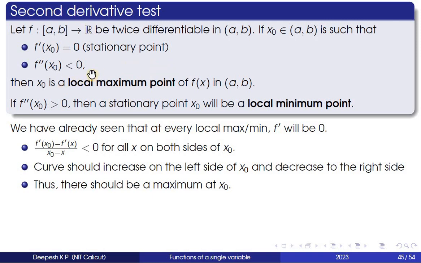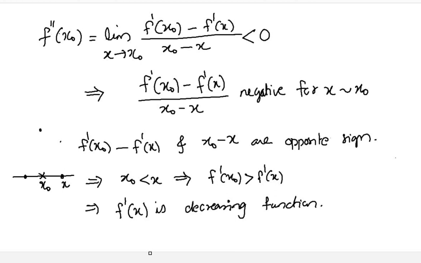We have f double dash x naught is equal to 0. What is f double dash x naught? It is the derivative of f dash x naught, right? Now suppose that f double dash x naught is negative. That means the limit as x tends to x naught of (f dash x naught minus f dash x) divided by (x naught minus x) is less than 0. Okay, so the limit is strictly less than 0.